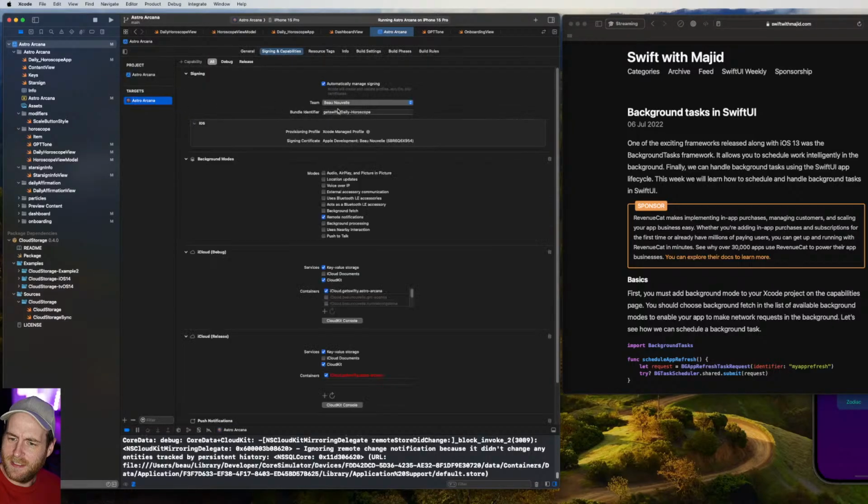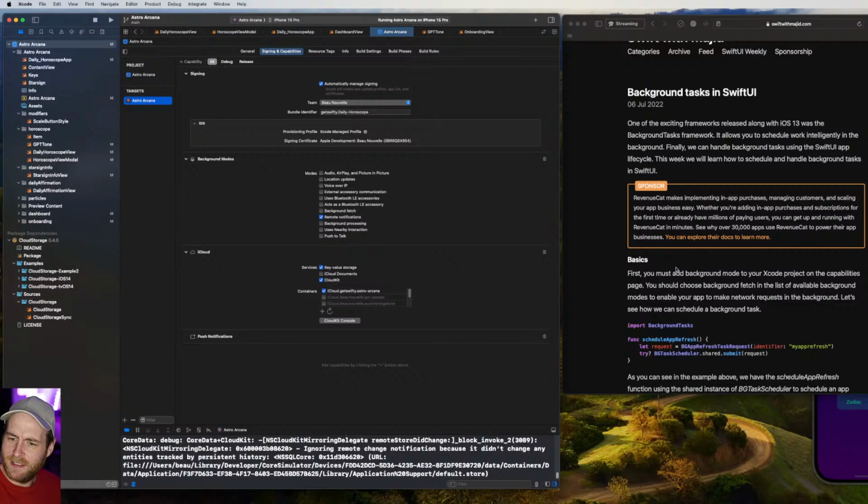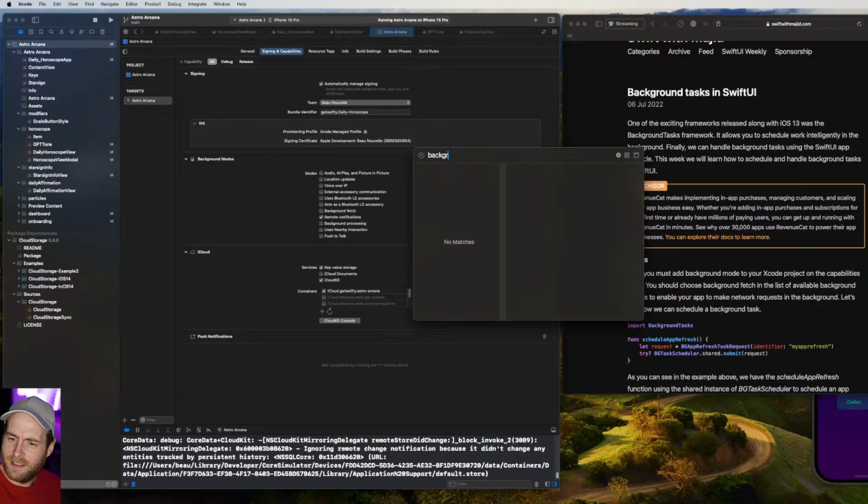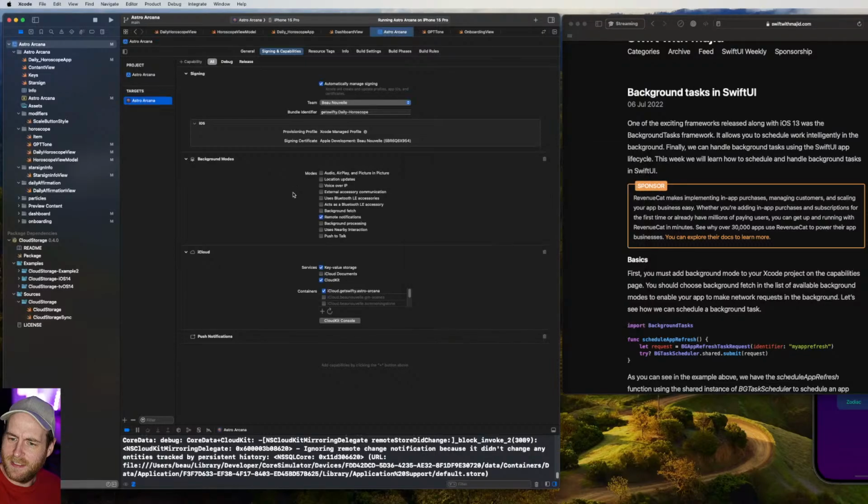So I need to go to the targets. I have to open up signing capabilities, and we've got to check the background stuff. So it looks like we must add background mode. It seems as though we don't have a background mode. We have background fetch, we have background processing. I'll just have a quick look in this list and see if we get background in here. Nope. So it must be one of these. It must be like processing or something.